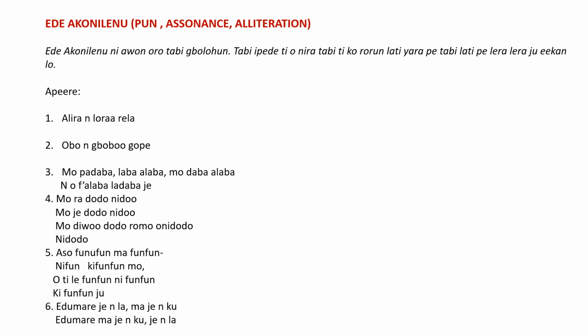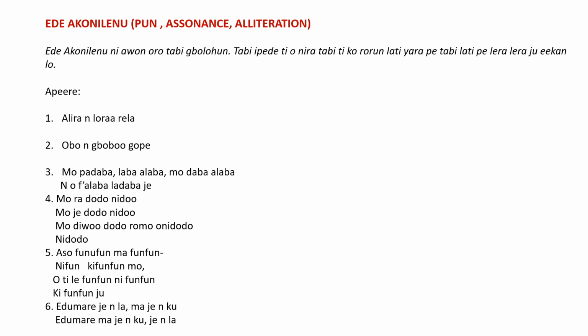And the next one is ọ̀bọ ń gbọ́bọ gọ̀pẹ. Ọ̀bọ ń gbọ́bọ gọ̀pẹ. Ọ̀bọ, you know what ọ̀bọ is now? A monkey. Ń gbọ́bọ gọ̀pẹ. So a monkey climbs another monkey to climb the tree. Ọ̀bọ ń gbọ́bọ gọ̀pẹ. A monkey climbs another monkey, or a monkey assisted another monkey to climb the tree. So invariably, a monkey climbs another monkey to climb the tree.